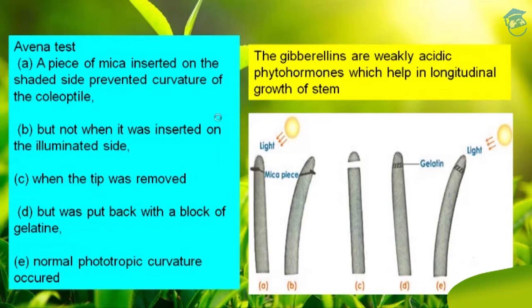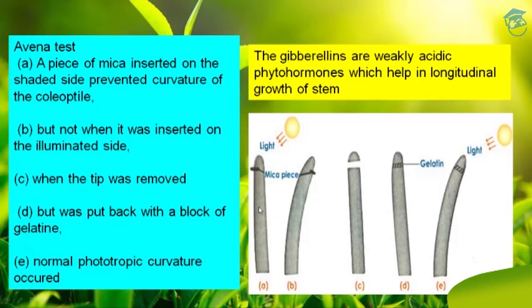Now the Avena test confirms that it is responsible for longitudinal growth of the stem. In the Avena test, a piece of mica inserted on the shaded side prevented curvature of the coleoptile.